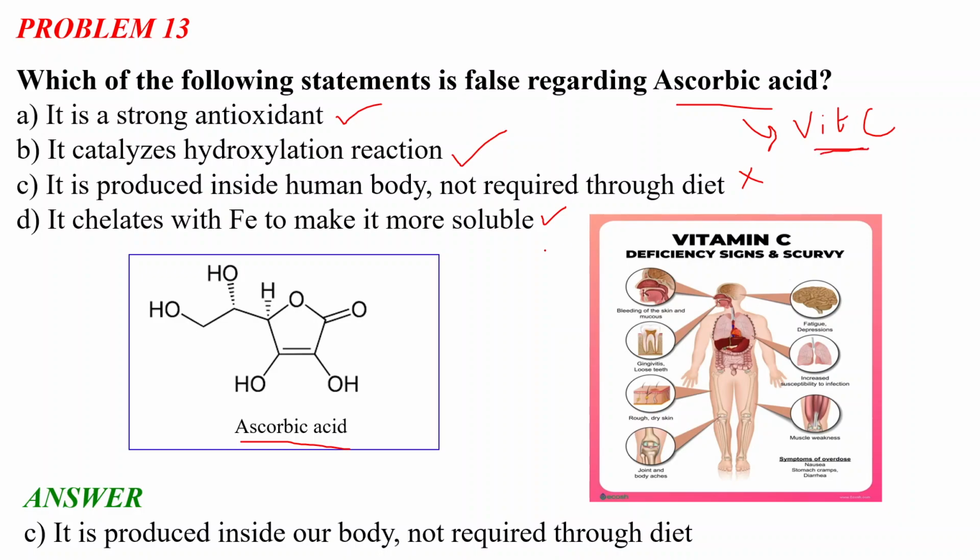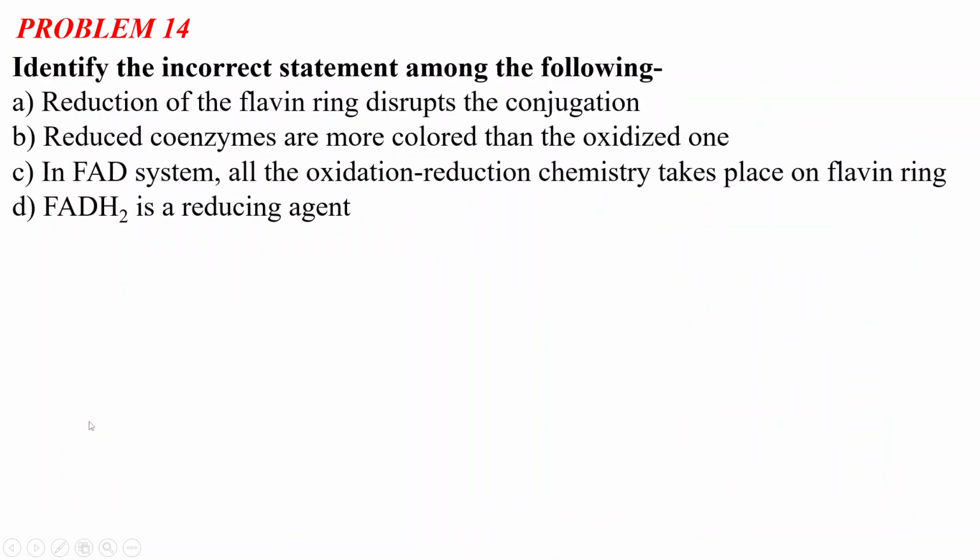So I think it is clear, and quickly I will move toward problem number 14.